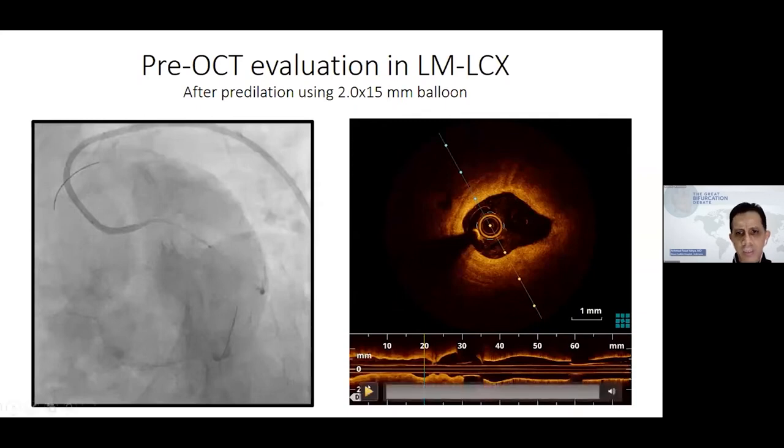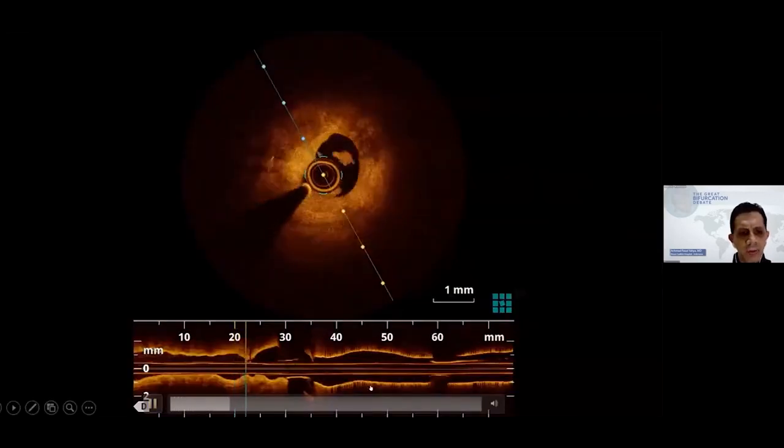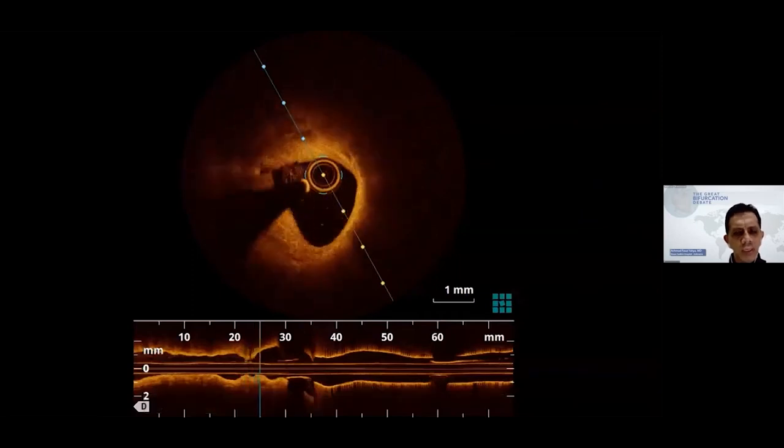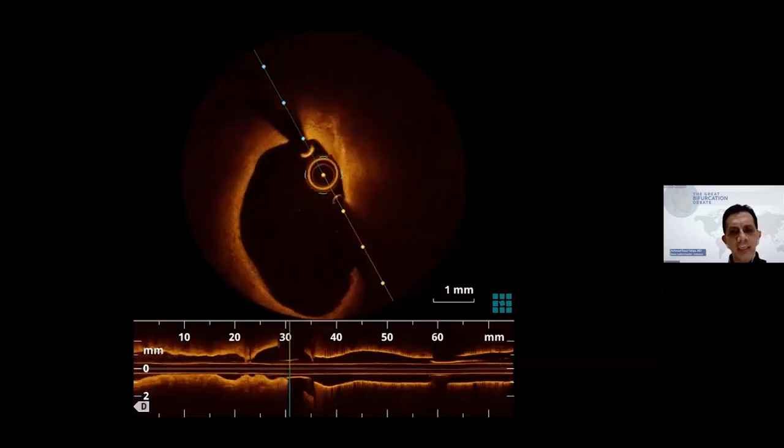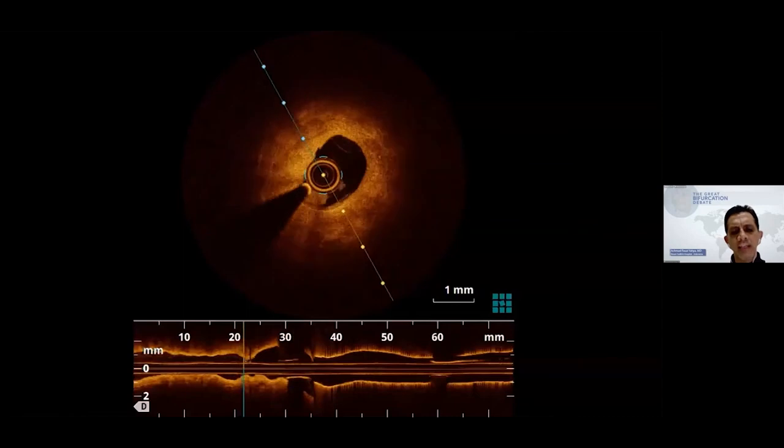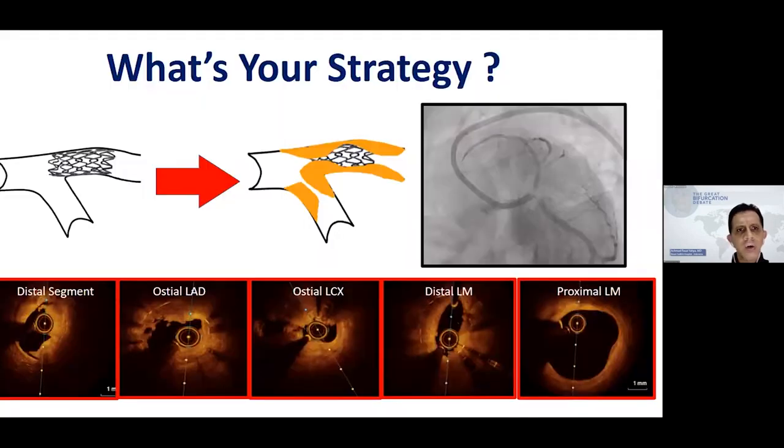So this is the circumflex run, the OCT pullback from the circumflex to the left main, which showed diffuse disease as well. The LCx ostium looks like a tight lesion with thrombotic appearance. So what is your strategy regarding nailing the stent at the ostial LAD and hanging at the left main? And this is afterward, there is some diffuse disease involving the ostial LAD and ostial circumflex. So please share your strategy.